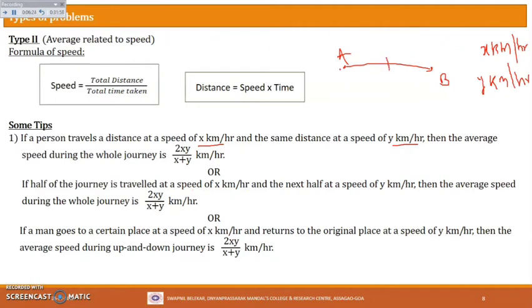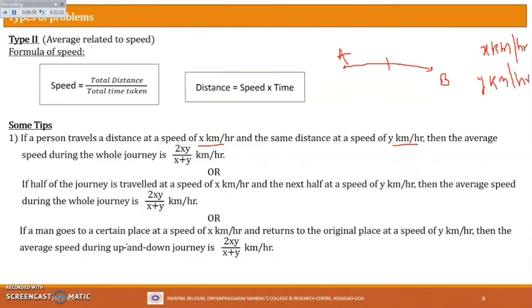So if the first half of the journey is traveled at a speed of x kilometer per hour, and the next half of the journey is traveled at a speed of y kilometer per hour, then the average speed during the whole journey will be again the same. If you travel the first half and then the second half with different speeds but the distances are the same, then the average speed during the entire journey will be 2xy upon x plus y kilometer per hour. Or it can be put in this form also.